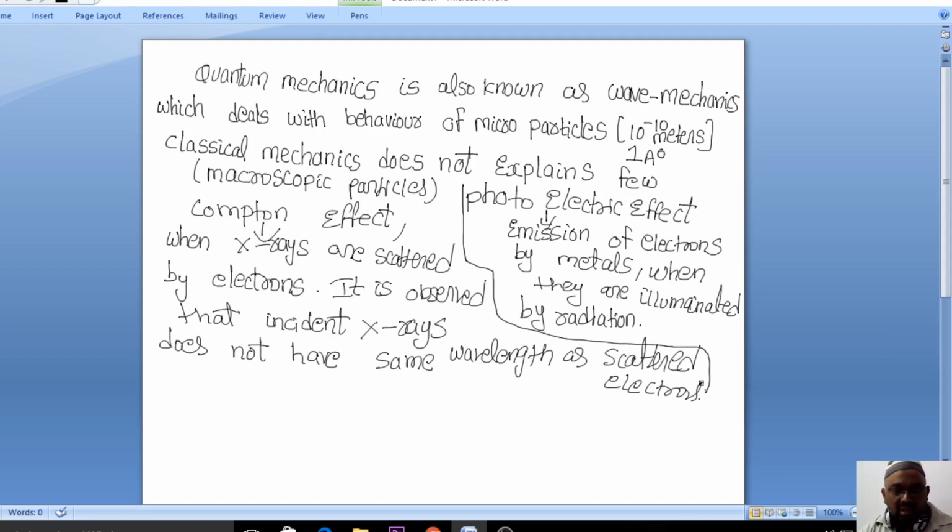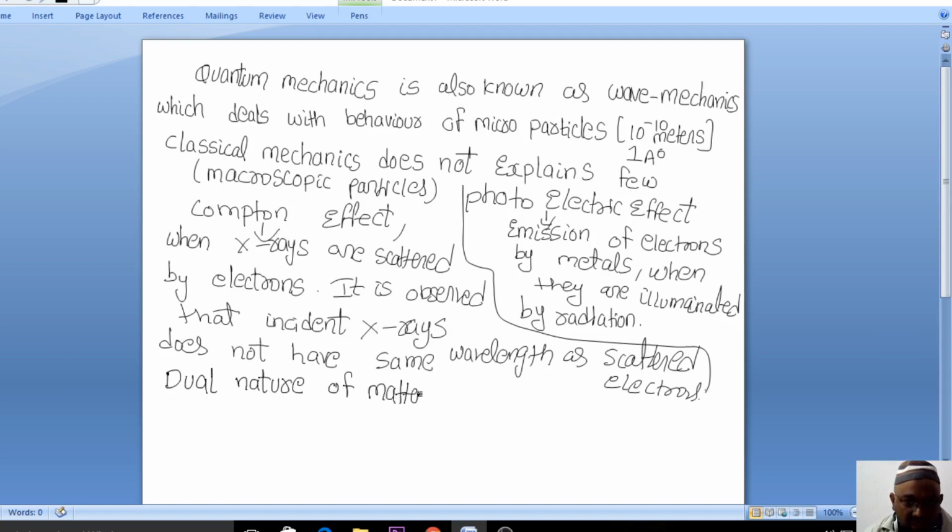Now, the next important thing that everybody should remember is the dual nature of matter waves, and what a matter wave is all about. We'll start with this. Please make a note of all these things and write the running notes for your understanding. So the next aspect is the dual nature of matter waves.